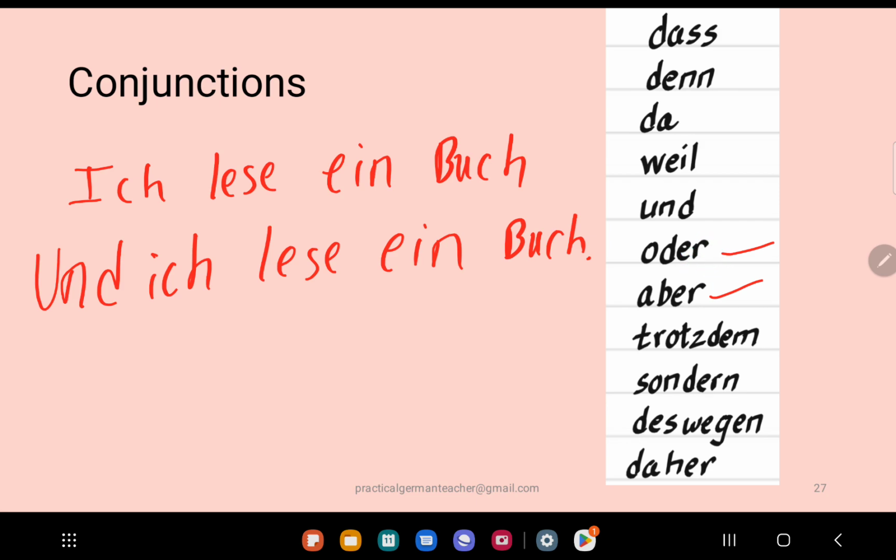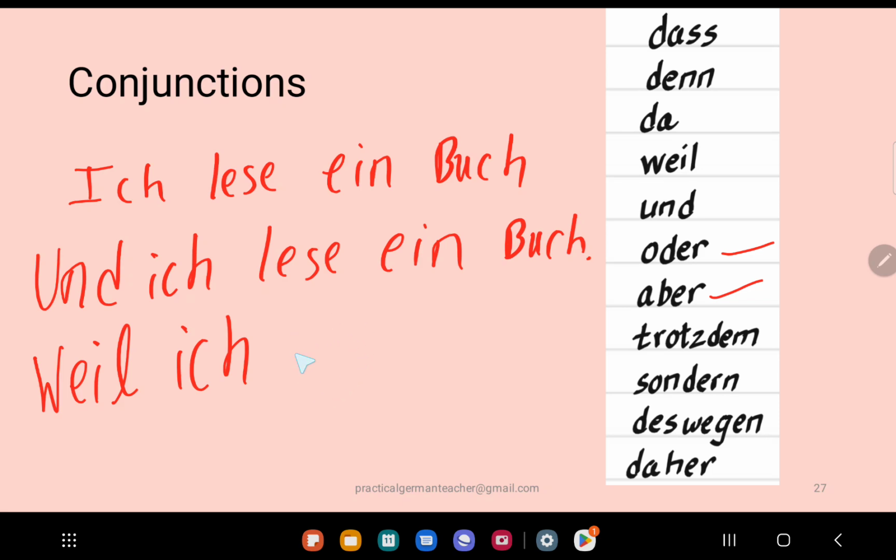But if you are using conjunctions like, for example, weil, da, or dass, denn, when you use them, the sentence structure changes. How does it change? Let's say I want to say because I read a book, or because I'm reading a book, so I can use da or weil. Let's say I say weil ich.